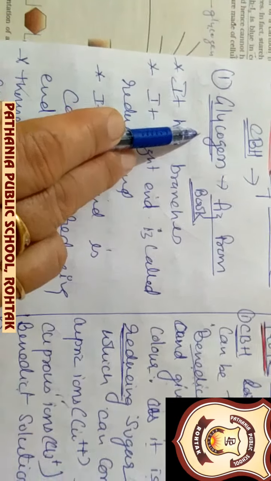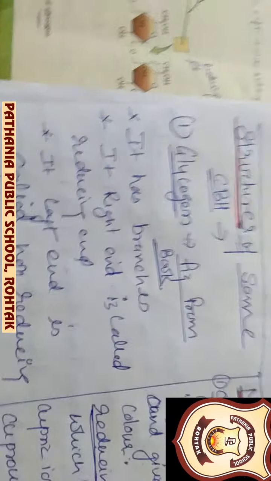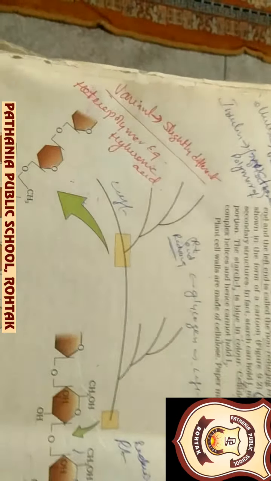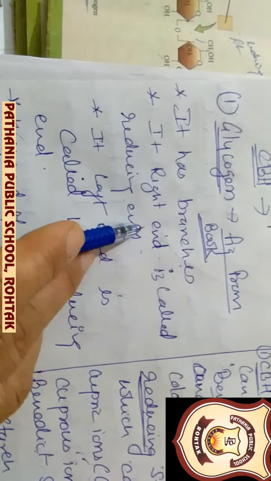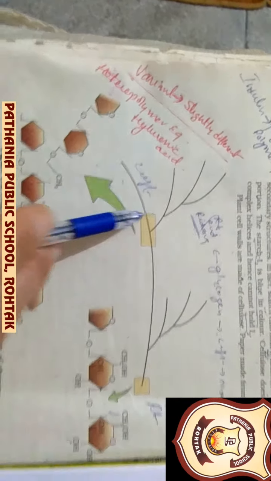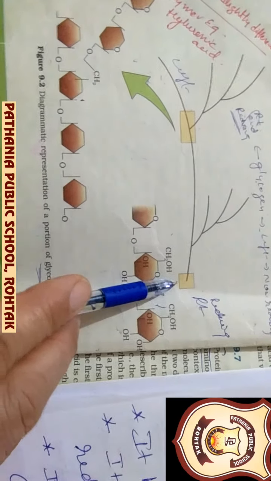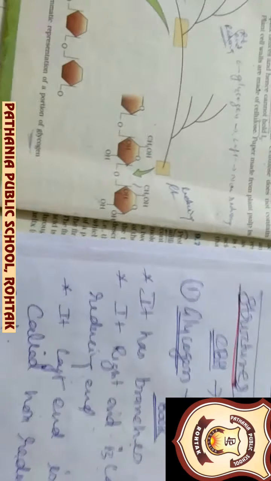Now we are coming to the structure of glycogen. You can see the structure in the book; I have written only the written part here. It is a branched structure, as you can see. Its right hand is called the reducing end and its left hand is called the non-reducing end. The non-reducing end is more branched, and the right hand is a reducing end, which is only a single end. So the right hand is the reducing end and the left hand is the non-reducing end.